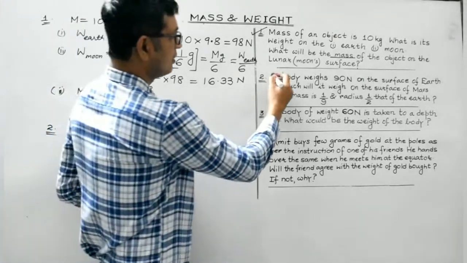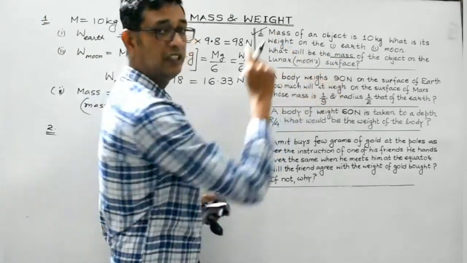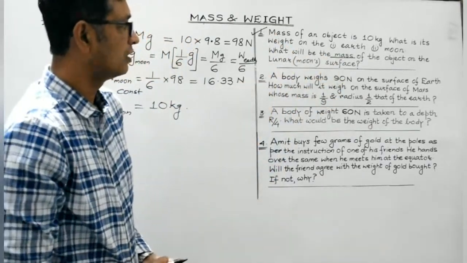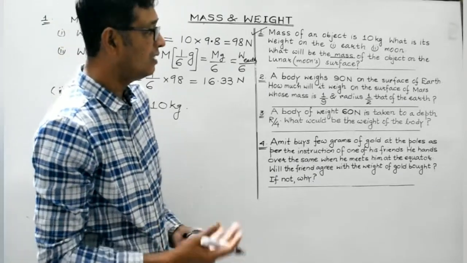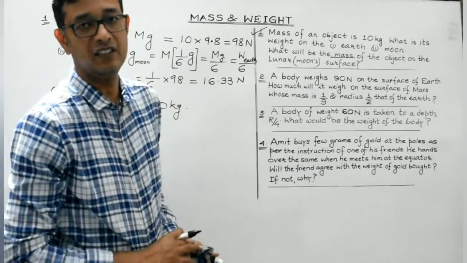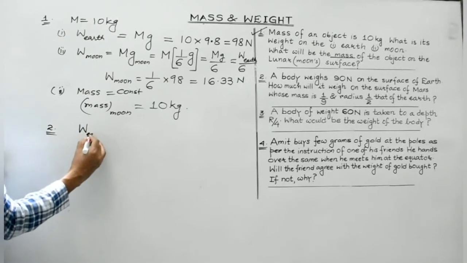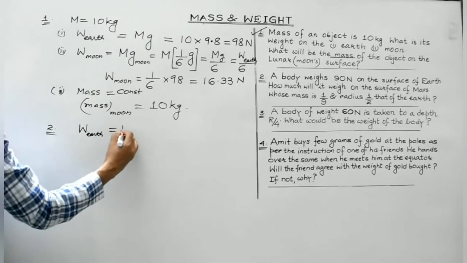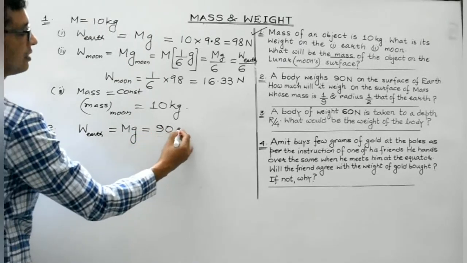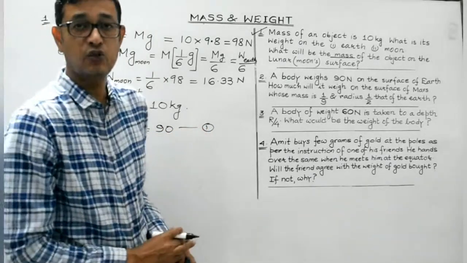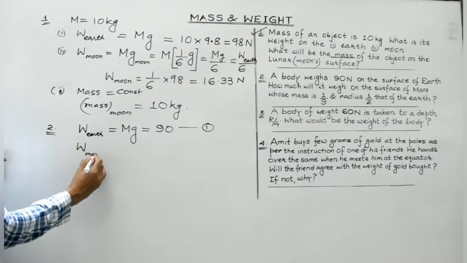A body weighs 90 Newton. The unit of weight is Newton on the surface of Earth. How much will it weigh on the surface of Mars, whose mass is 1 by 9 and radius is half that of the Earth? Right? So what to do is, it's given weight on the Earth. It is m into g on the Earth, and it is given to be 90. This is the given information. Clear, students? Now what to do is, we need to find out weight of the same body on Mars.